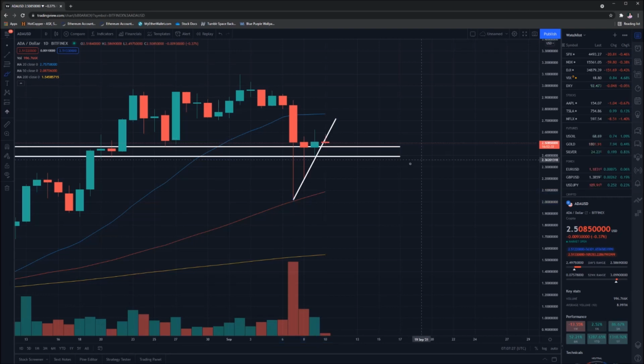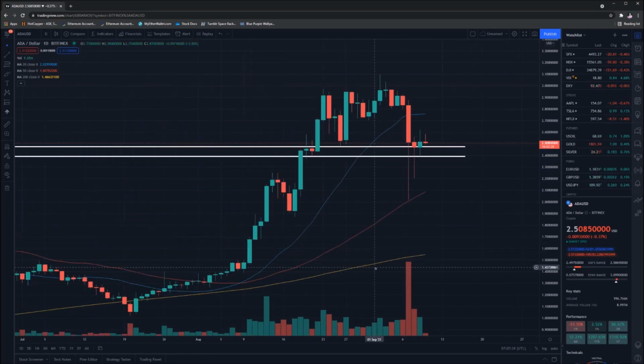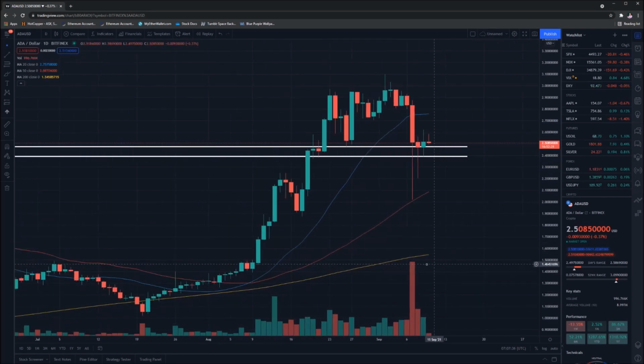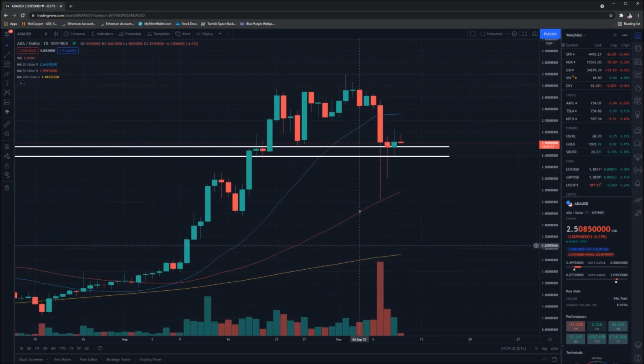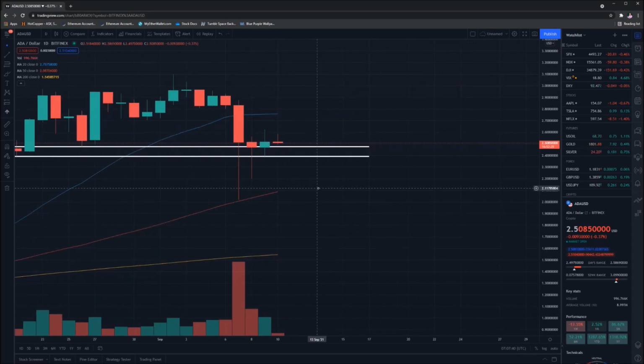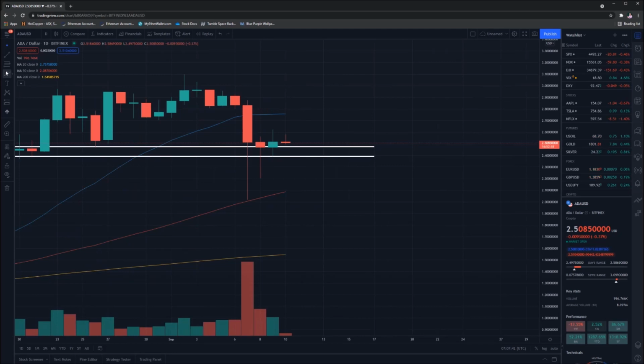So overall, looking relatively good there. I'll just remove this for the time being. From a 200-day moving average perspective, yes, we are starting to climb up, but nothing significant. What I'm hoping we see is that the price action starts moving a bit more positively, but at this point in time, it's really quite hard to tell.